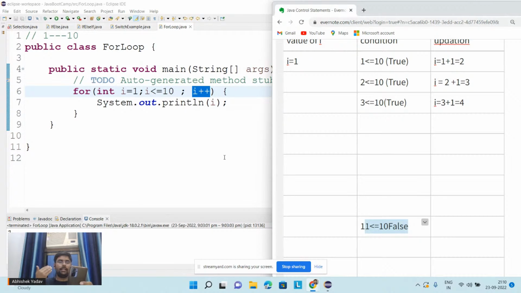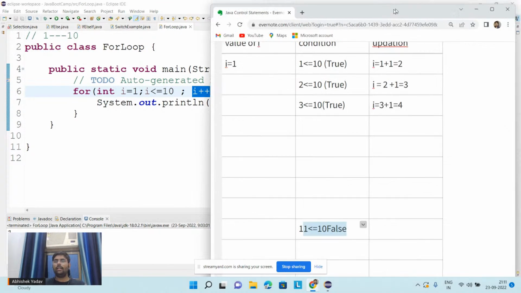Okay, and then in the real interview, most of the time they will try to ask the question on a normal notepad. Okay, they will not give you the question and say, hey, you should run the program. They want to know whether you know the behind the scene part or not, right? So this is about for loop, and let's come to the while loop also here, right?